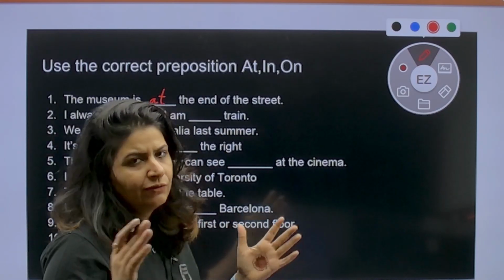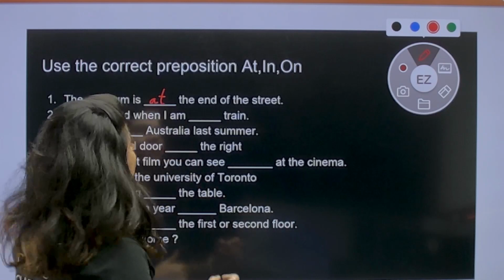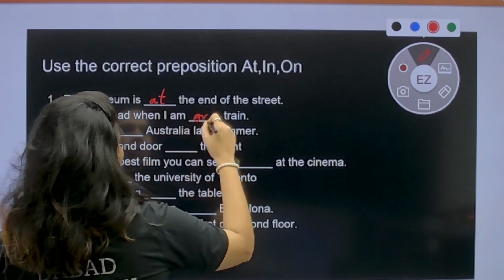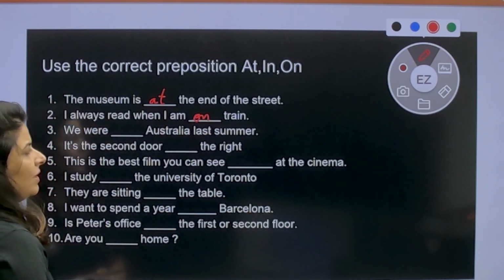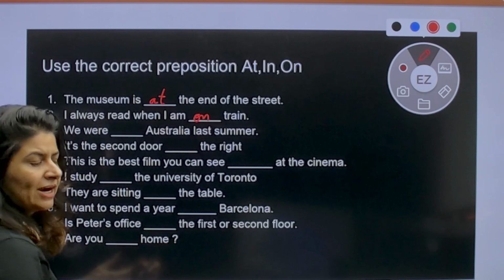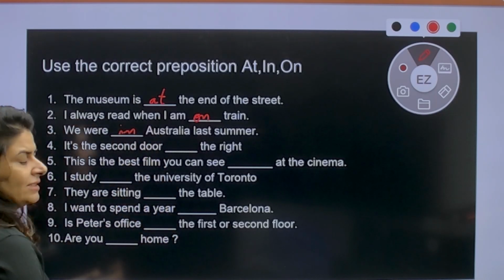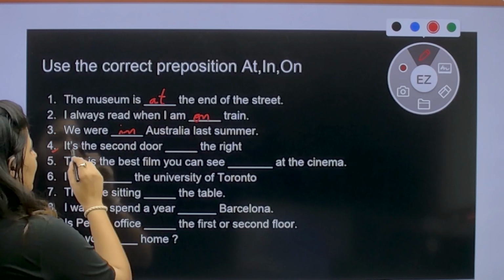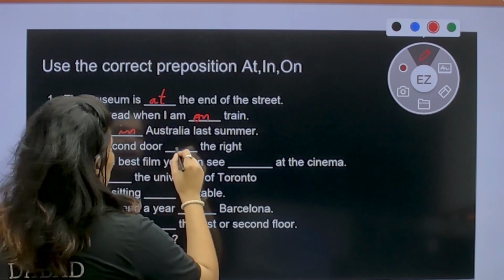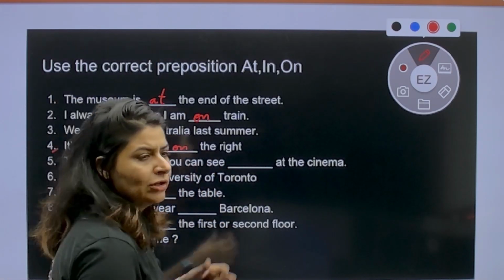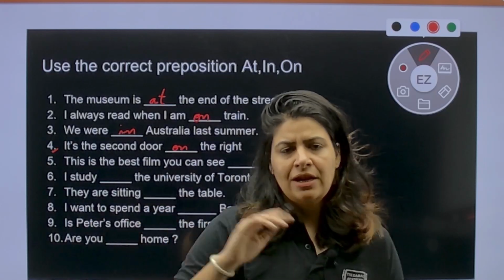I always read when I am on a train. For a bigger vehicle, we use on. On train. We were in Australia. For countries, we use in. We were in Australia last summer. Number 4. It is the second door on the right. It's on the right or on the left.